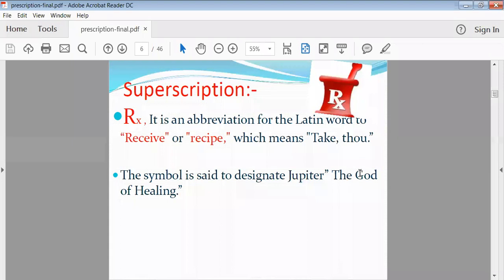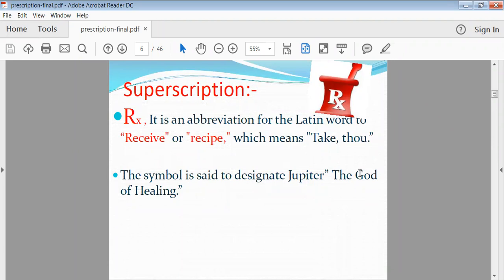It is considered that RX means to take. It means you should take the medicaments. So for that reason they have written the RX. It means to take the medicaments. So it is a general term. According to the Latin language, they have made this kind of superscription.